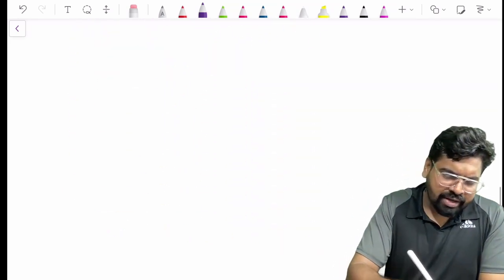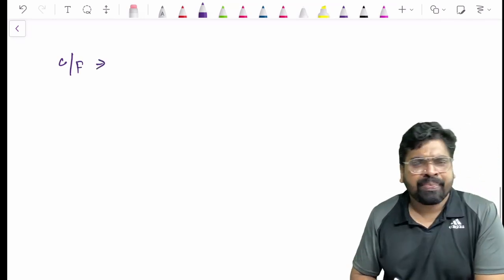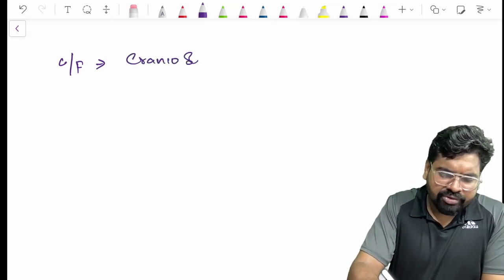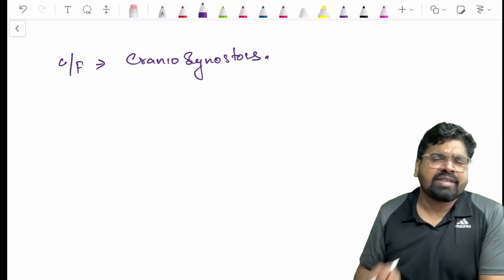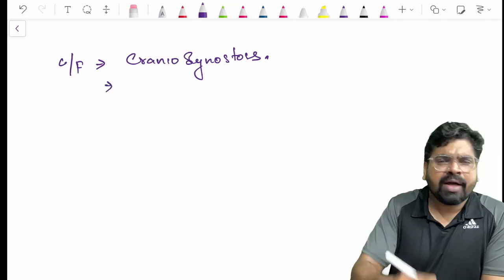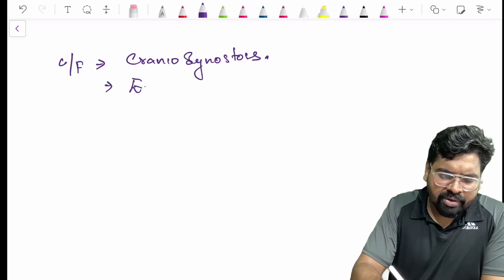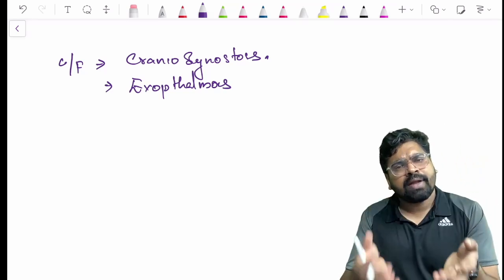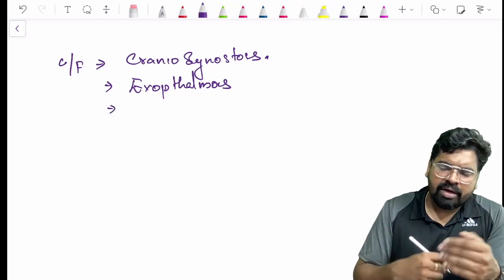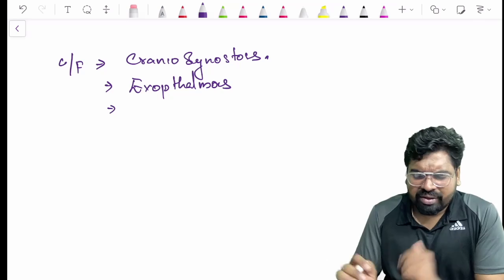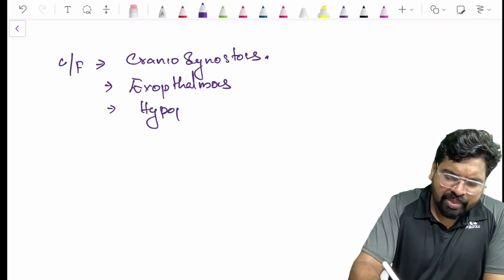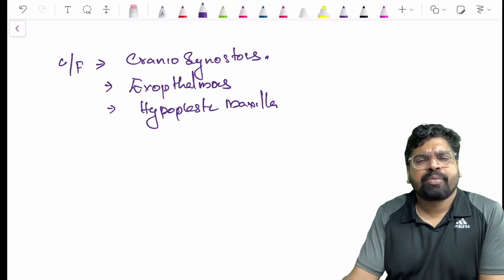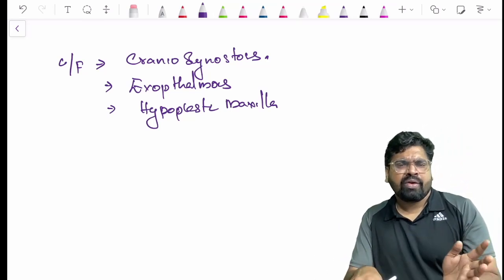Very simple. Now what are the clinical features? Same: craniosynostosis, just like your Crouzon syndrome. At the same time, you can see exophthalmos. All the features you see in Crouzon syndrome, you can apply here also. What about the eyelid? There will be downward slanting of the eyelid. You can see hypoplastic maxilla, relative mandibular prognathism, everything. I'm not going back to Crouzon again. All the things you can see.